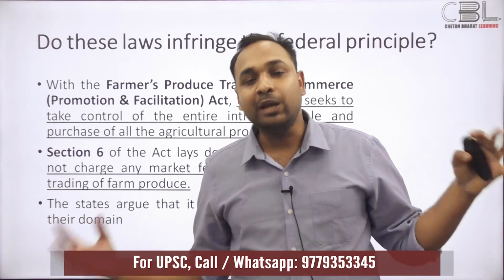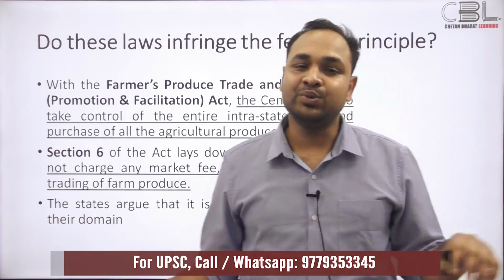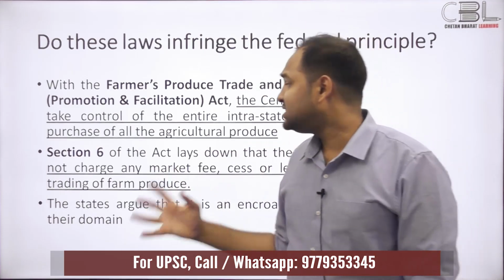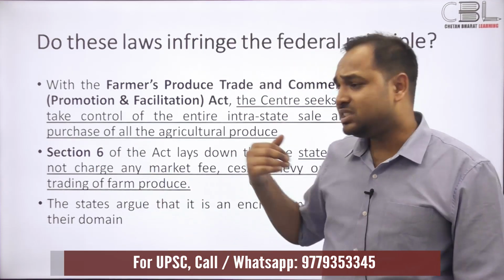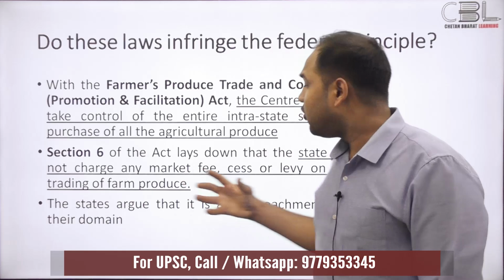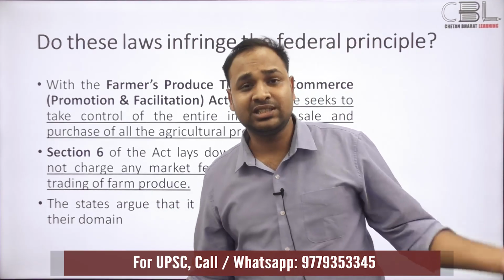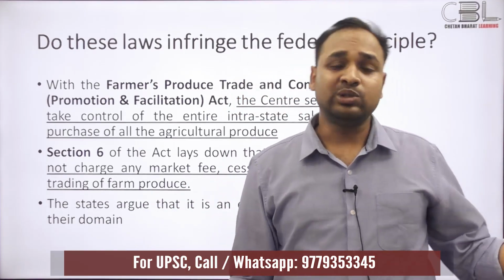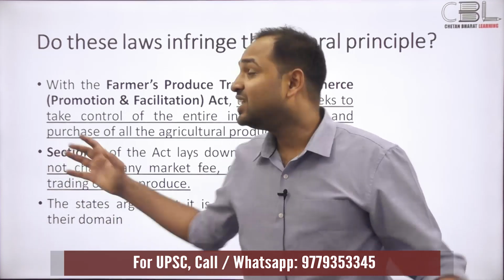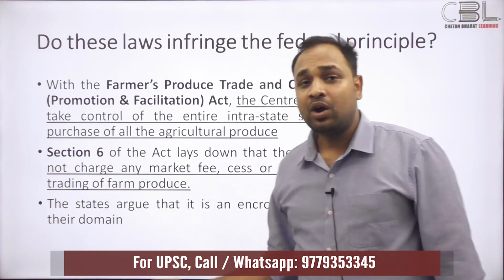That's the primary argument of the commentators when they're writing in journals and newspapers. They're saying, look at section 6, it's just blatantly violating. So this forms a very strong case for the states when the matter goes to the Supreme Court, and this will become the bedrock of their argument.